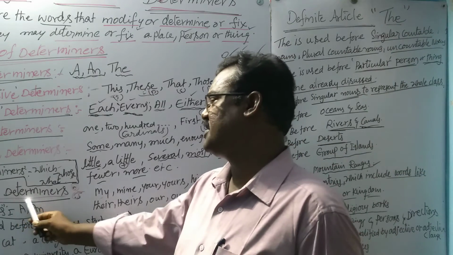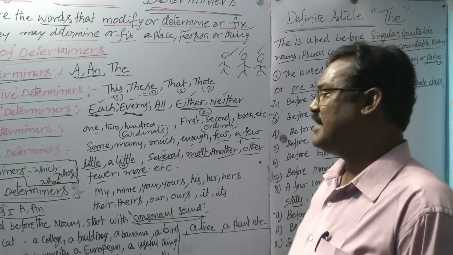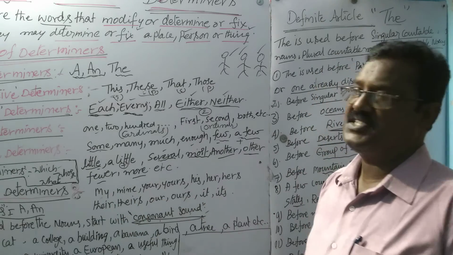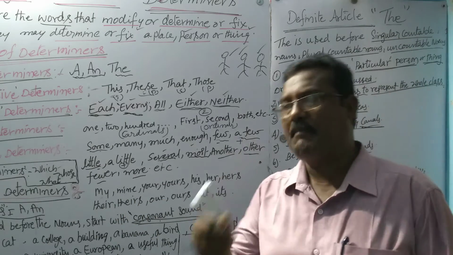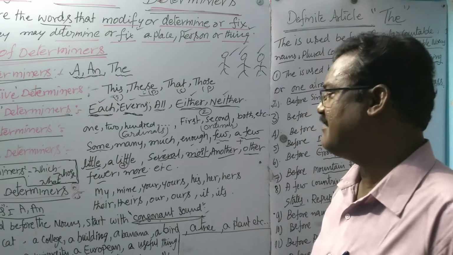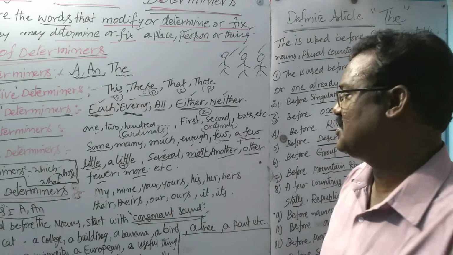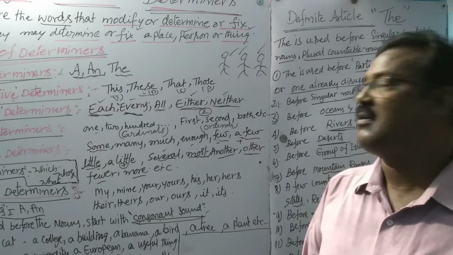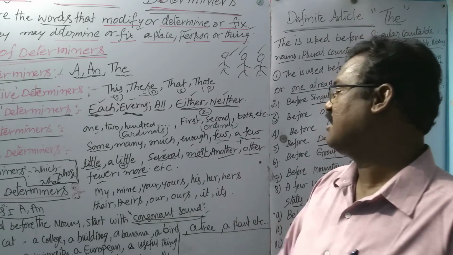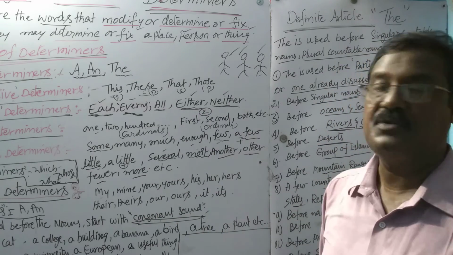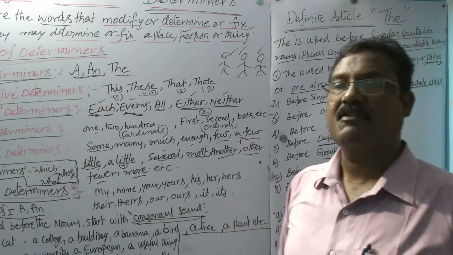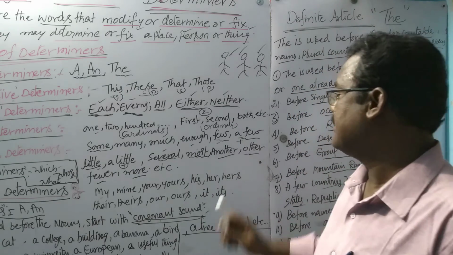Now the last part is possessive determiners. This is my work. My children are very clever. This book is mine. So it expresses ownership. Your books are on the table. Those are yours. His house is very big. Her car is very nice.